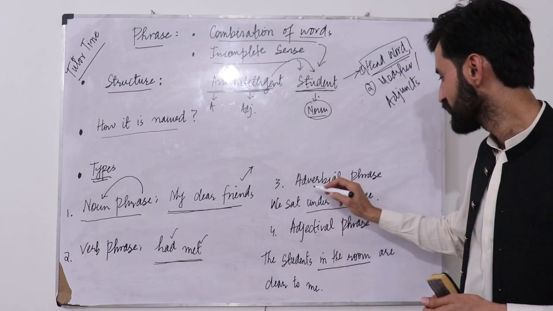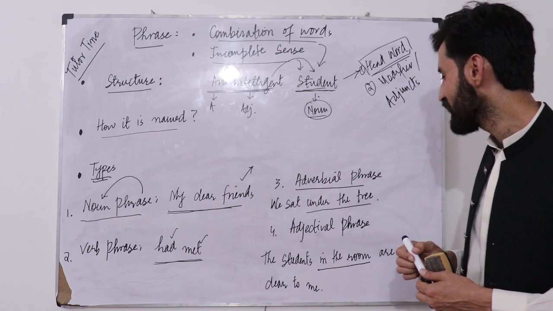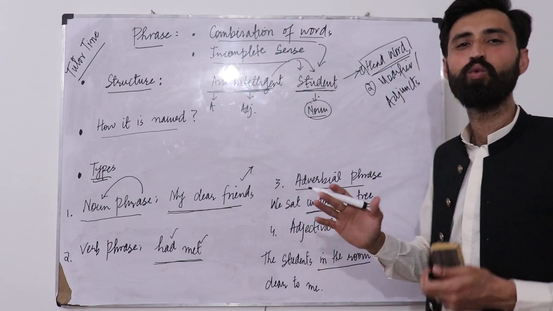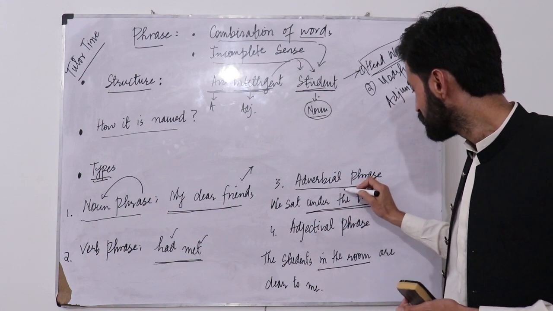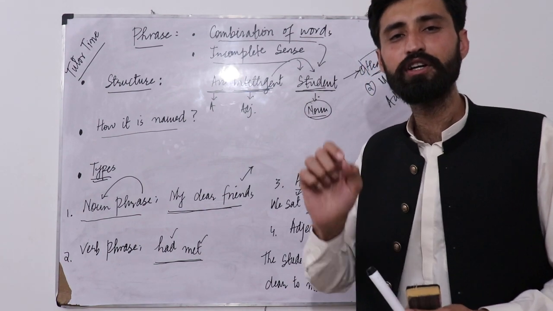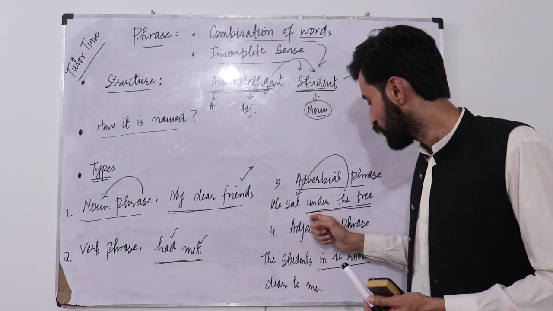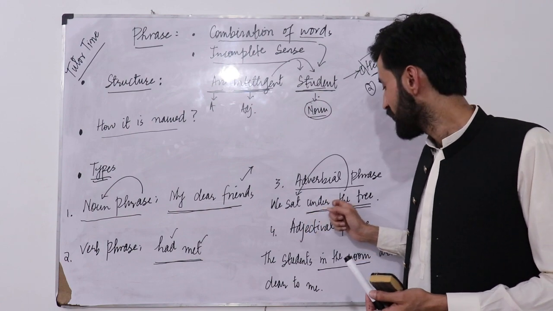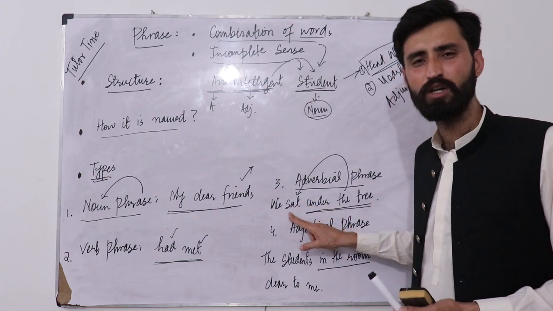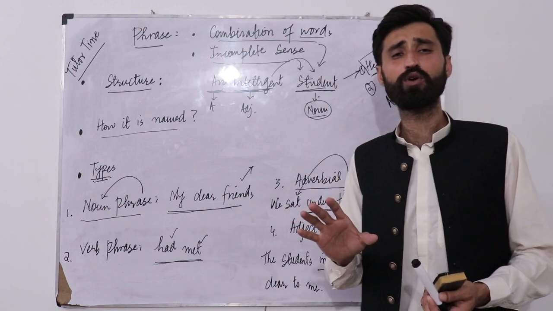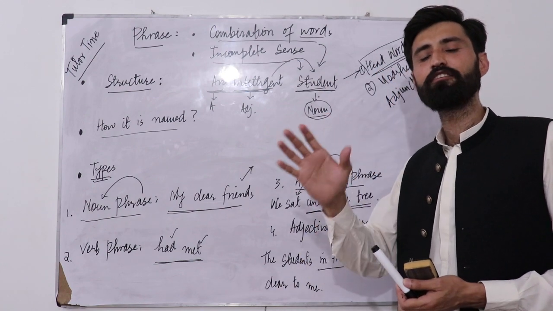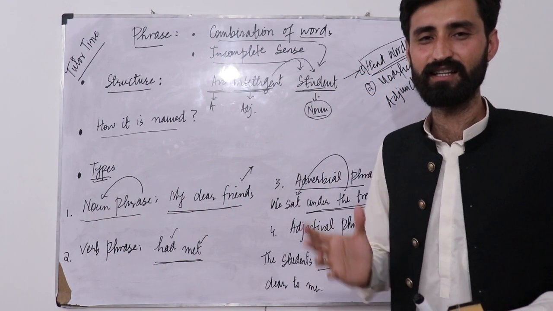Now the next one is the adverbial phrase. We said under the tree. Now I'm saying that under the tree is an adverbial phrase. Why is this so? Because this entire phrase is modifying the word sat, which is a verb. So we can say it is a phrase that modifies a verb. Since this entire phrase is modifying the verb, it has to be called an adverbial phrase. Another thing is that this entire phrase can be replaced with a single adverb.